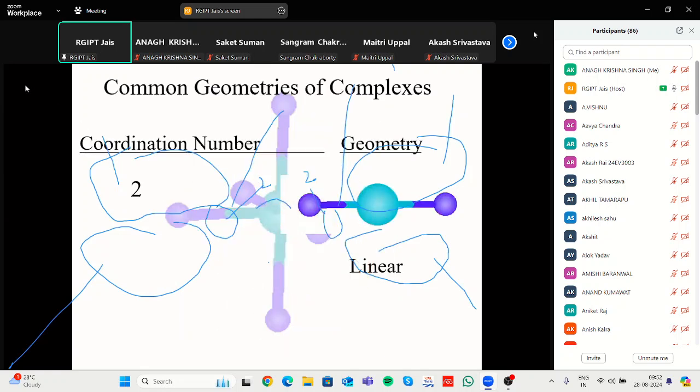Then we will come to common geometry that exists in coordination complexes, according to the oxidation state. In the next class, we will start with the common geometries that exist in complexes, whether stereospecific or stereoselective, and the number of geometrical isomers, whether 2, 3, 4, in this way, whether cis, trans, or E or Z type of configuration.